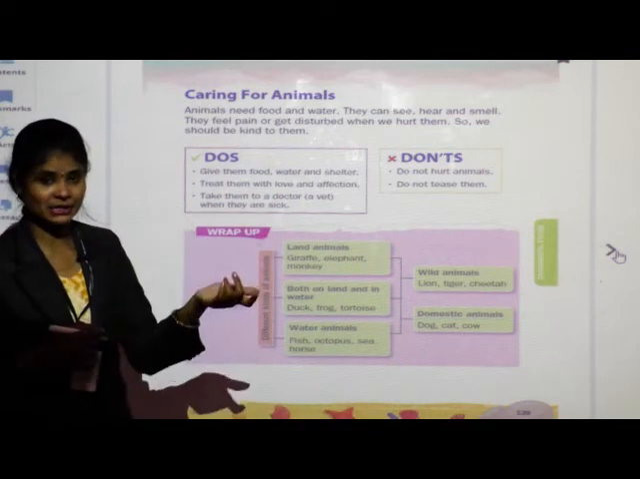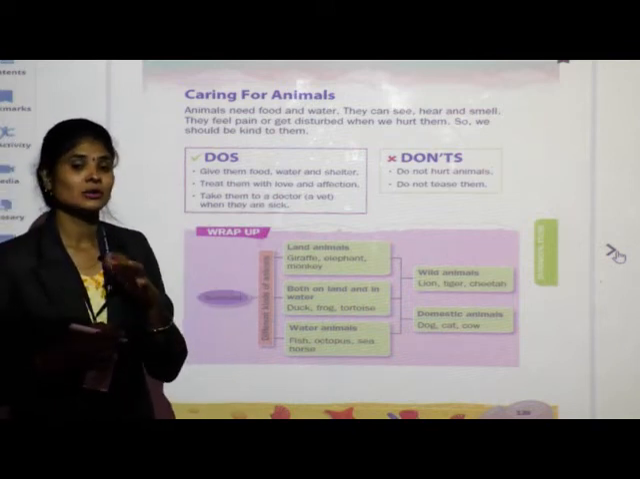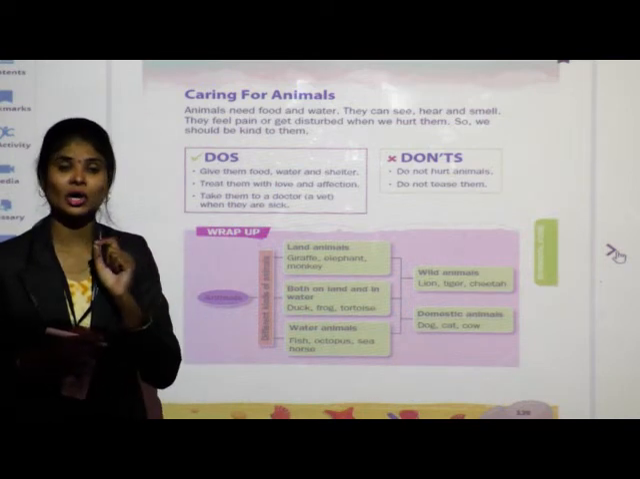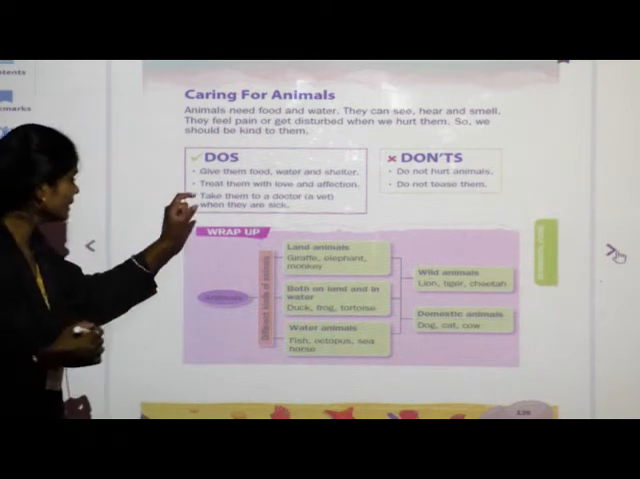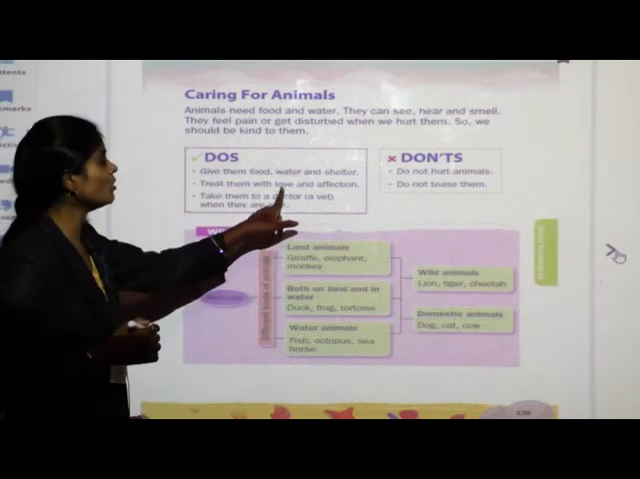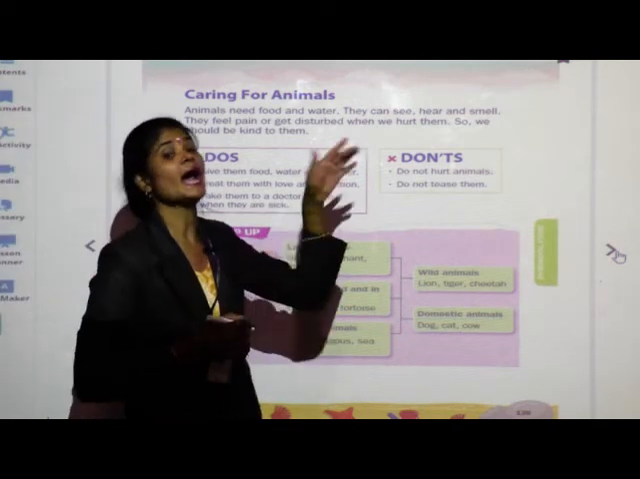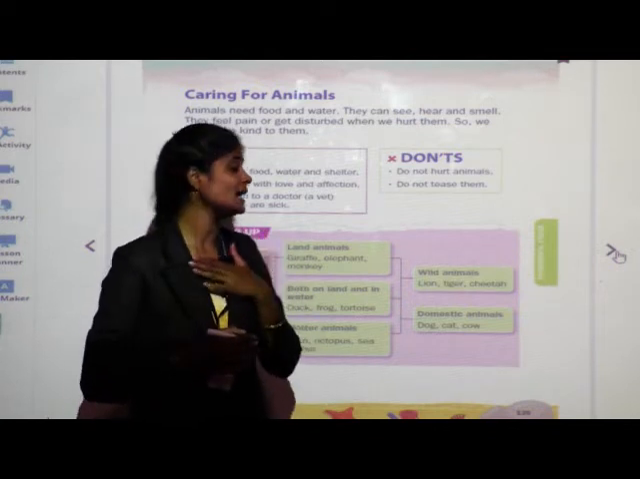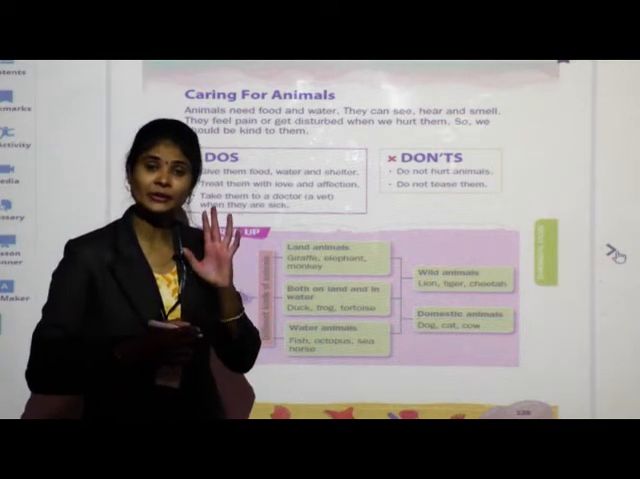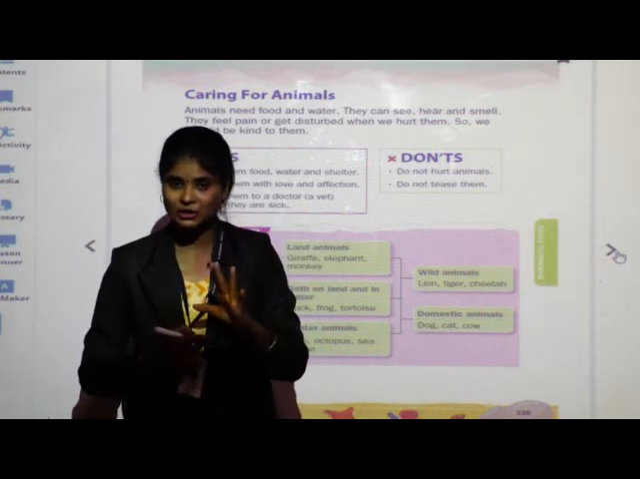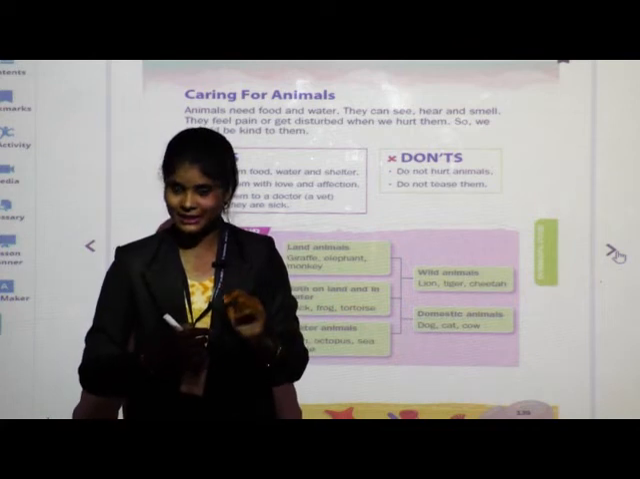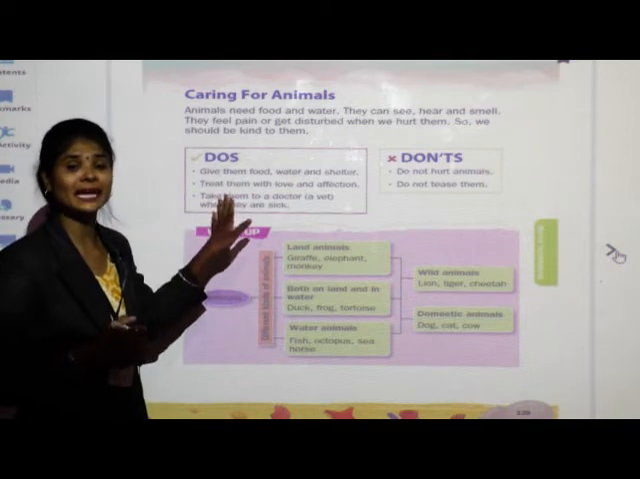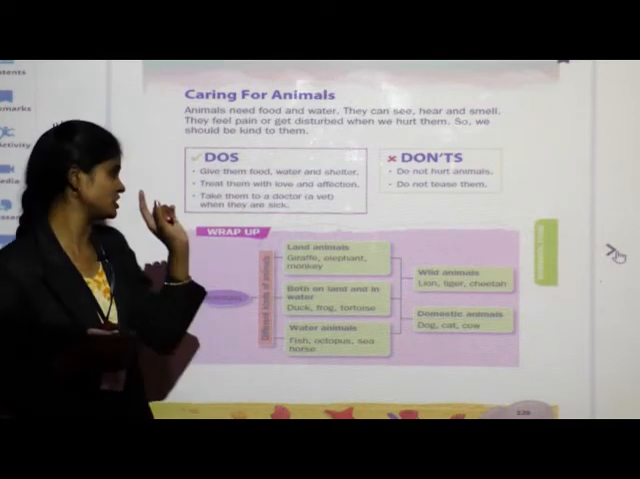And if there are pets or some domestic animals, that time we should give them food and water on time. Okay. Next, treat them with love and affection. As we need love and affection of our parents, like that animals also need love and affection. Your parents love you, no? They take care of you, isn't it? So we should also treat them with love and affection.